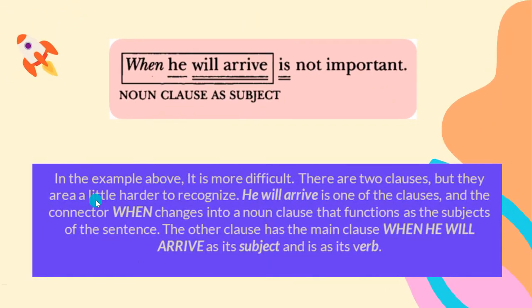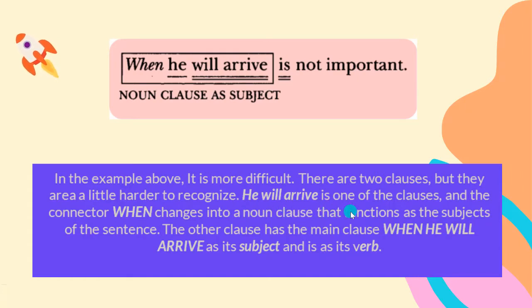Next, when he will arrive is not important. In the example above, it is more difficult. Of course, it's more difficult because, as we can see, with a noun clause as a subject, we cannot see the main subject of this sentence because it's too long, because it's in the form of a noun clause. So there are two clauses, but they are a little harder to recognize.